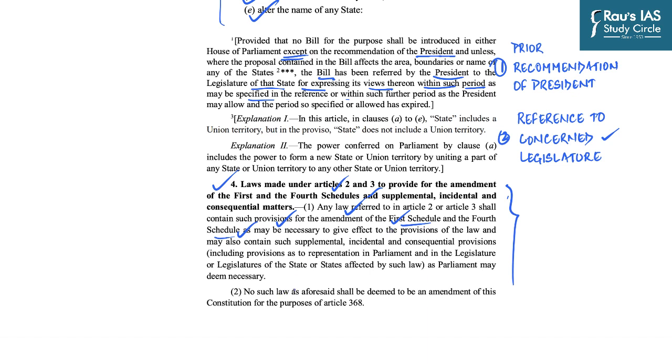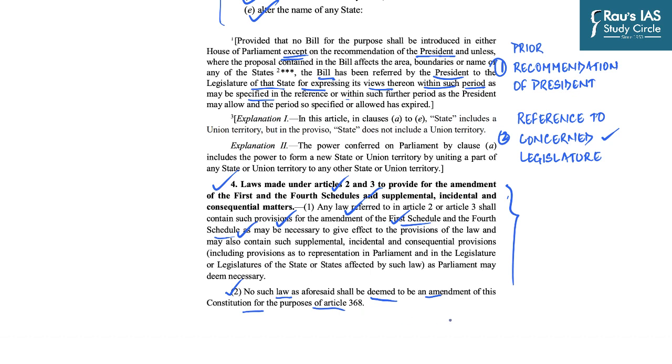At the same time, when a new state is being created, the first schedule and fourth schedule are being changed. And so, in an indirect way, this would also constitute an amendment to the Constitution. And you know that amending a Constitution is not easy. And so, to make it easy for the Parliament and the President to bring about changes in the internal reorganization of the states, the Constitution under Article 4 specifically says that no such law, which means that no law bringing about changes in the state structure, shall be deemed to be an amendment of this Constitution for the purposes of Article 368.